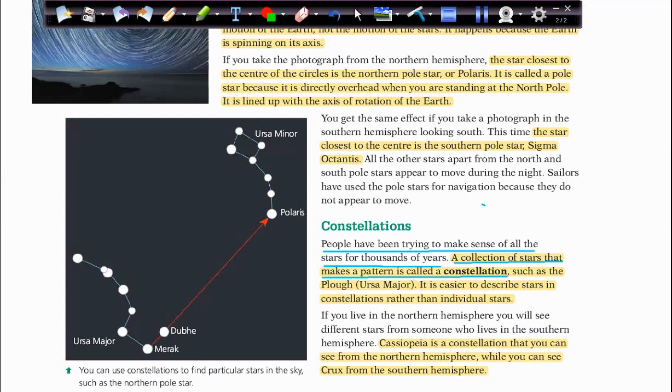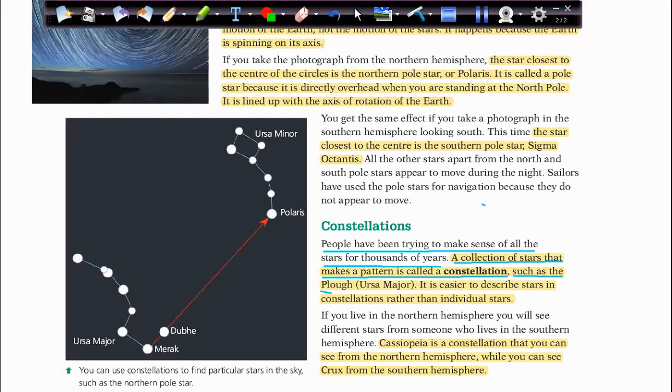So when we see a group of stars across the sky that can make a pattern, like a shape, an arrow, or something like a hawk, this is a pattern we can see as a special drawing. This is called a constellation.